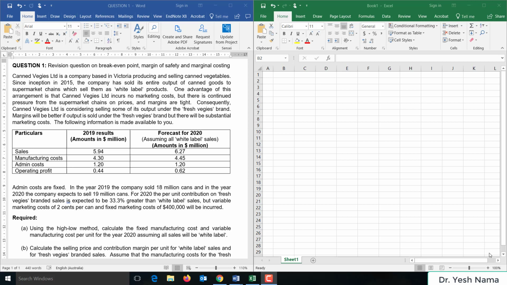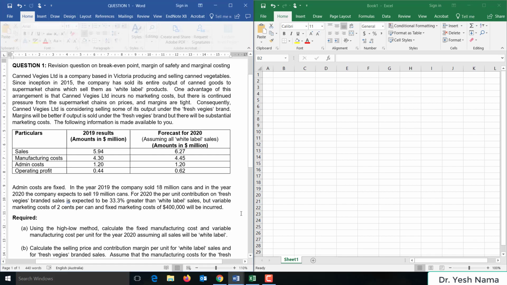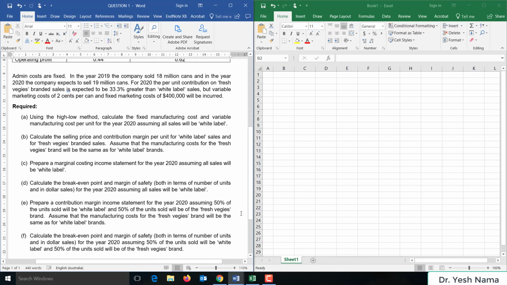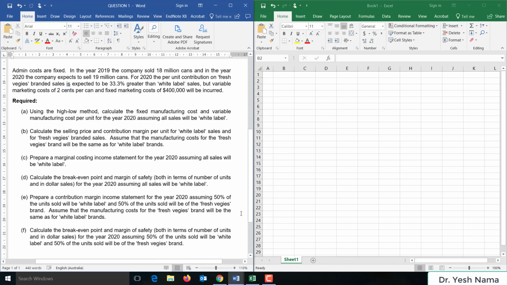Admin costs are fixed. In the year 2019, the company sold 18 million cans, and in the year 2020, the company expects to sell 19 million cans. For 2020, the per unit contribution on Fresh Veggies branded sales is expected to be 33% greater than white label sales, but variable marketing costs of 2 cents per can and fixed marketing costs of 400,000 will be incurred.